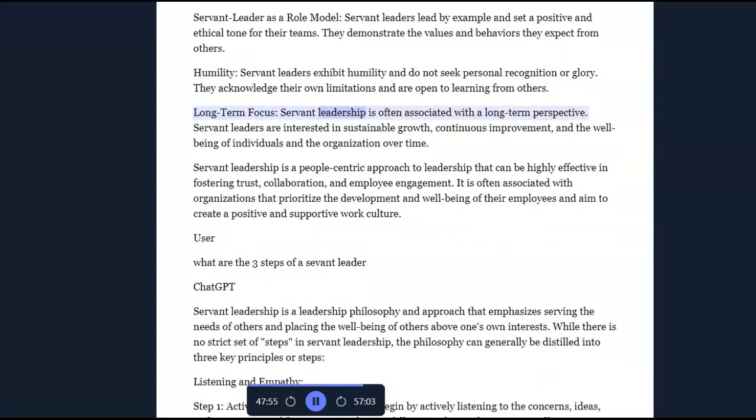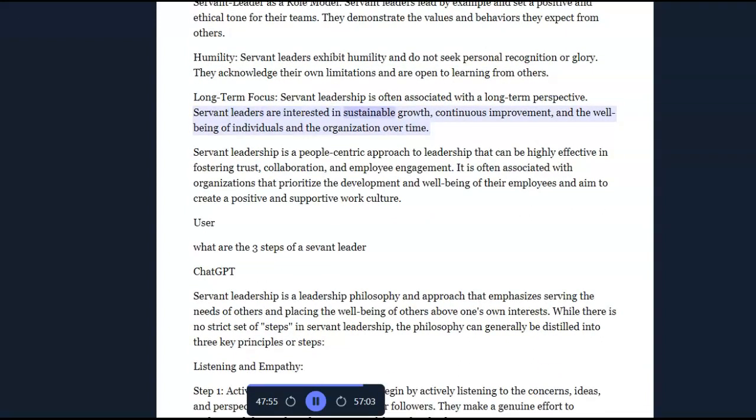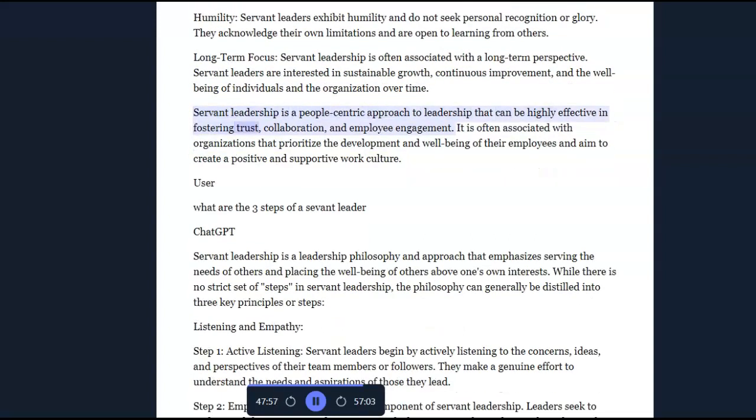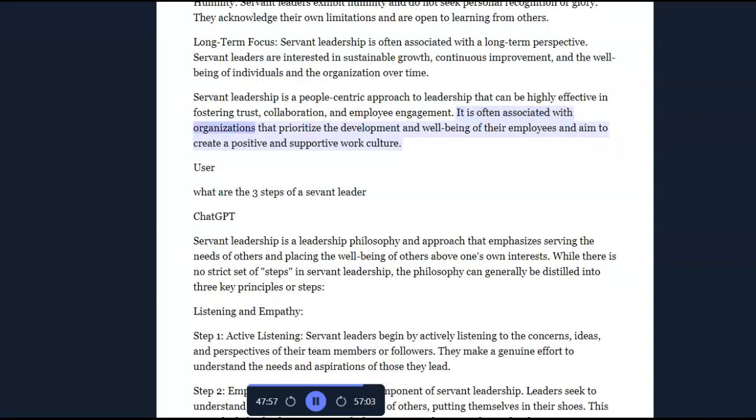Long-term focus. Servant leadership is often associated with a long-term perspective. Servant leaders are interested in sustainable growth, continuous improvement, and the well-being of individuals and the organization over time. Servant leadership is a people-centric approach to leadership that can be highly effective in fostering trust, collaboration, and employee engagement. It is often associated with organizations that prioritize the development and well-being of their employees and aim to create a positive and supportive work culture.